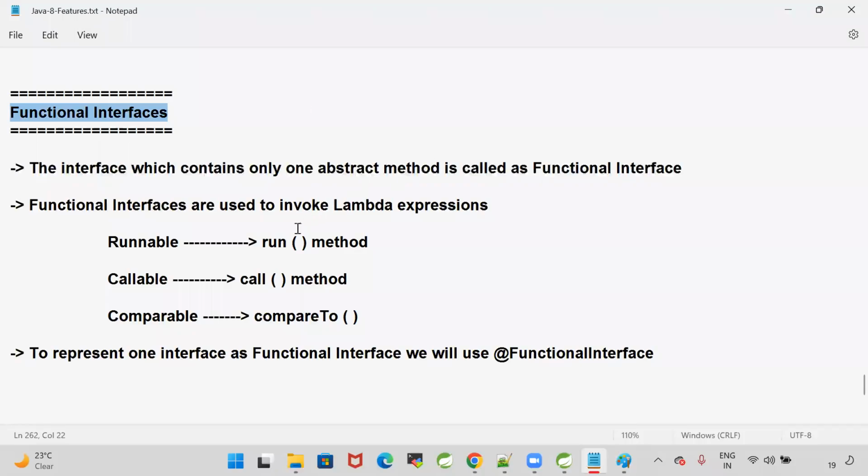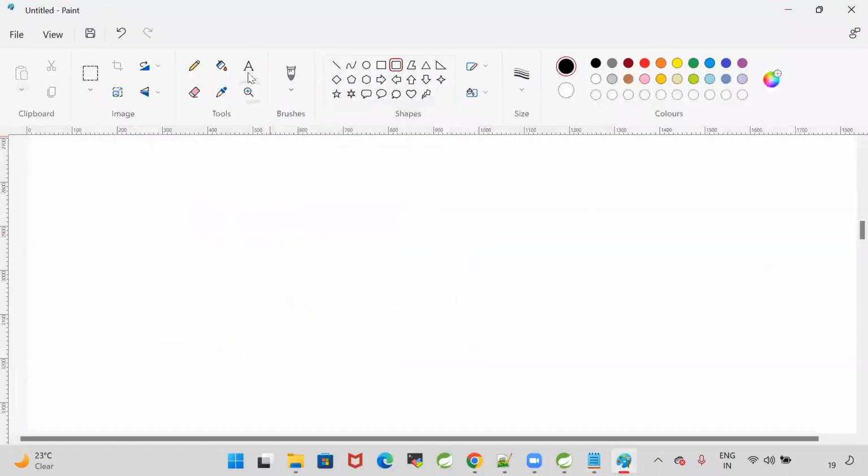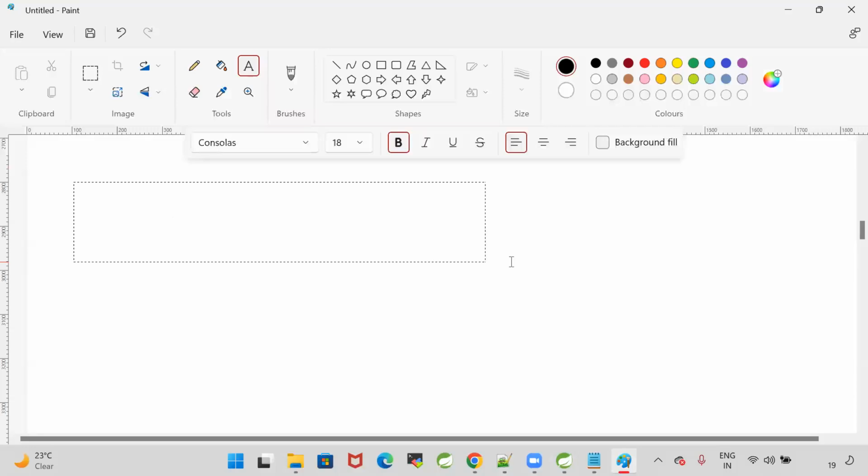How to represent our interface as a functional interface? To represent our interface as a functional interface, we are going to use the @FunctionalInterface annotation. This is the concept called annotation. It is used to verify whether our interface is really a functional interface or not. Now, let me take one scenario.